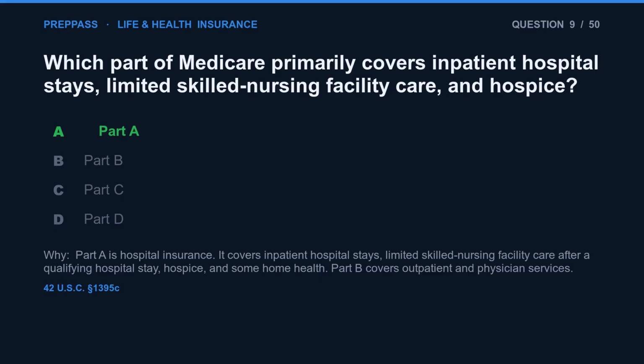The correct answer is A. Part A is hospital insurance. It covers inpatient hospital stays, limited skilled nursing facility care after a qualifying hospital stay, hospice, and some home health. Part B covers outpatient and physician services.